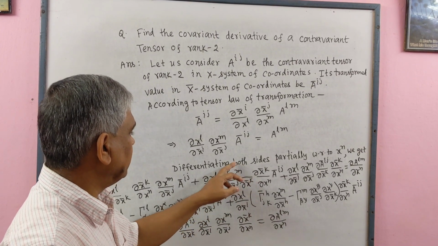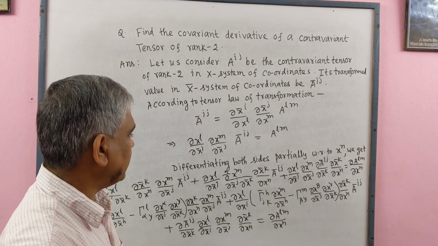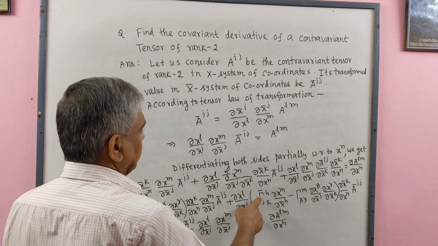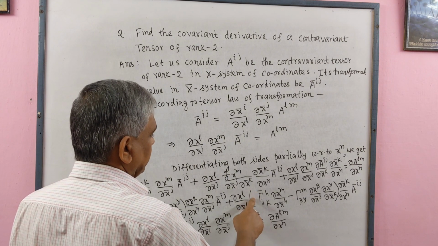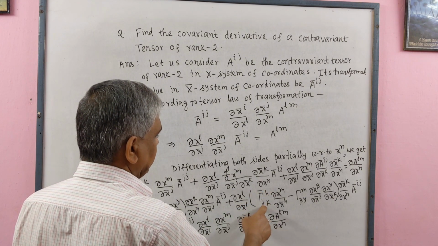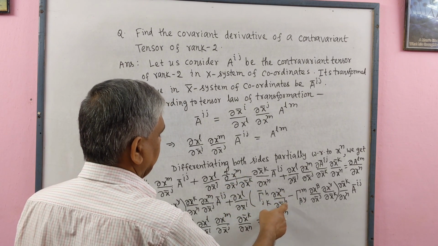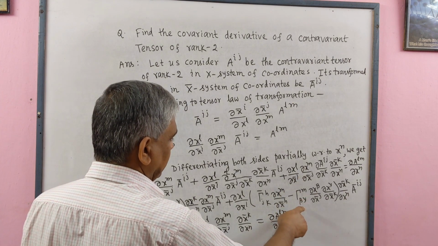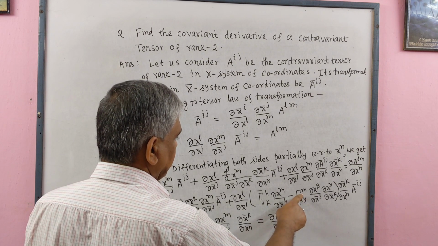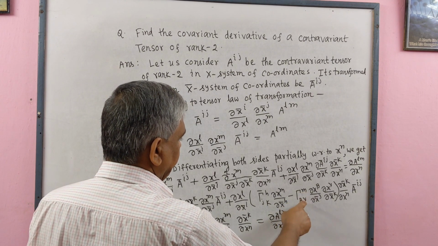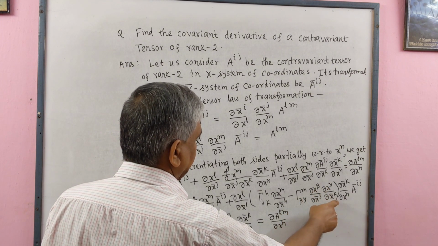Again we use the formula for ∂²x^m/∂x̄^j∂x̄^k. We get the Christoffel symbol of second kind in bar system {h, jk} ∂x^m/∂x̄^h minus the Christoffel symbol in without bar system of coordinates {m, βγ} ∂x^β/∂x̄^j ∂x^γ/∂x̄^k.